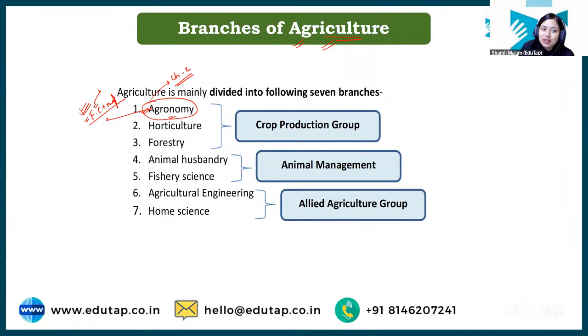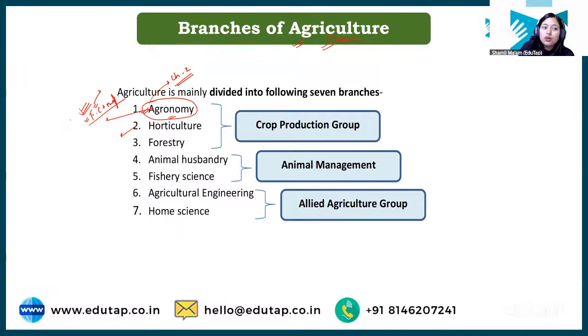Now next we have another kind of crops, where we have fruits, vegetables, flowers, and you can see that fruits, vegetables and flowers cannot be kept for so long, right? They are very perishable in nature. They need to be taken care of very differently in order to increase their shelf life.